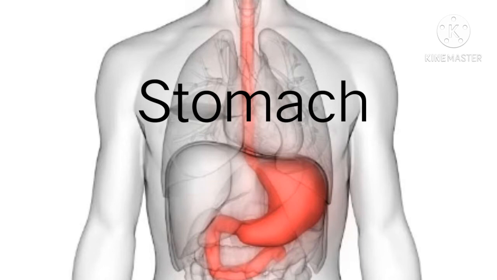Mainly proteins are digested in the stomach. Due to the churning and the action of gastric juice, food becomes a semi-solid slurry which is slowly pushed into the small intestine.